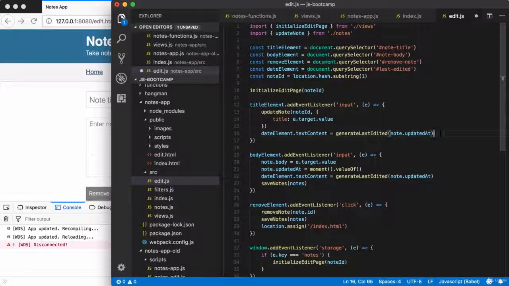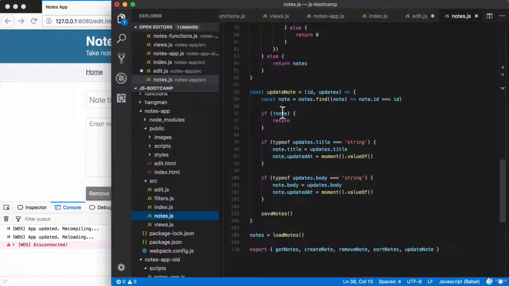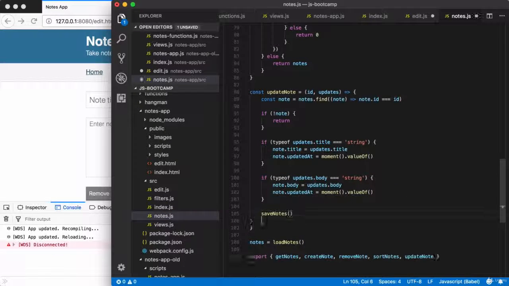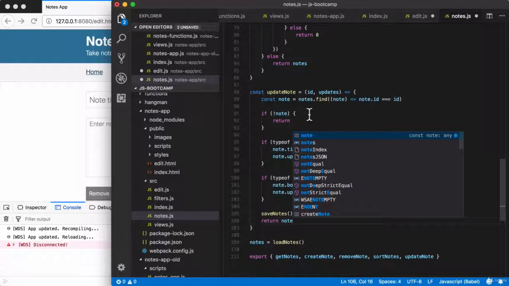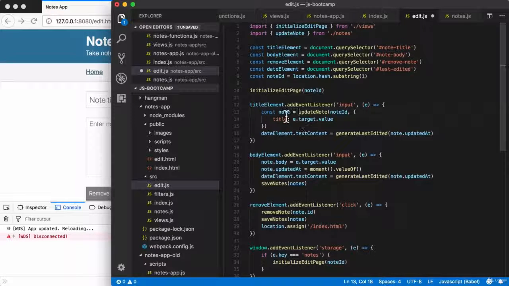Now, clearly, we are running into an issue. We are expecting to be able to use note.updatedAt when we call generateLastEdited, but we don't have a note variable. We could fix that by returning the updated note from this function. So right here, I could say, hey, I want to get the note back so I can use the function like this. All we would need to do is actually change its implementation. So over inside of notes.js, we can find the function we're trying to change. Down below, we have updateNote. At the very end, all I'm going to do is return the note object. Now we can save notes.js, and edit.js is actually going to work correctly.